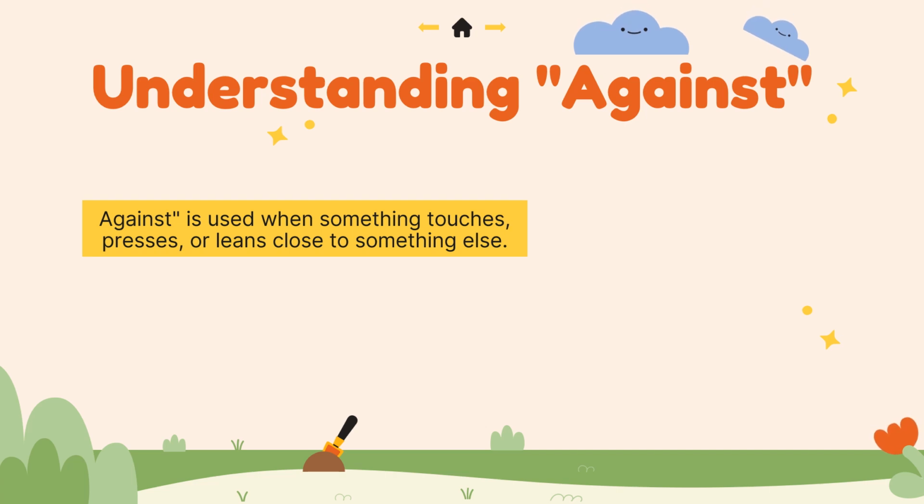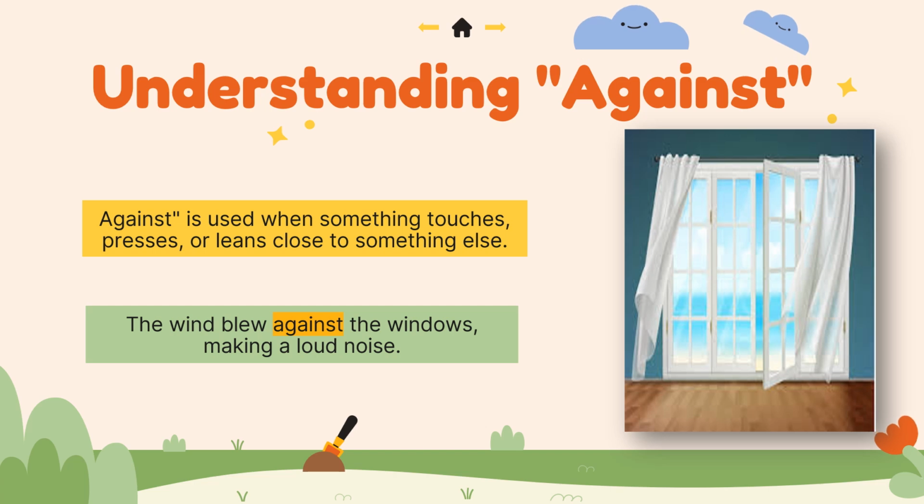Next one is against. Against is when someone touches or presses against something else. Imagine leaning against a wall when you are tired or pushing against a heavy door. Here, the wind blew against the windows, making a loud noise. Wind जोर से windows को press कर रही है और उससे ऊंची सी आवाज आ रही है. So pressing against, किसी चीज को जोर से टच करना, प्रेस करना या उसके साथ टच होके खड़े होना.